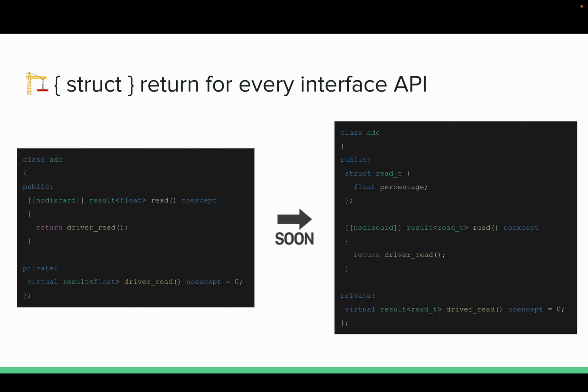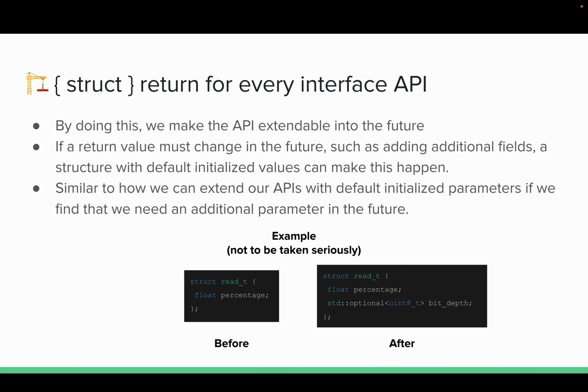Next up, we have struct return for every interface API. So for all the interfaces, we're actually going to move away from what we had before, which is result float or just individual items, to returning back a structure. And you're wondering, well, why would we do that? Well, the whole point of this is to make every single one of the APIs extendable in the future. It is a bit uglier, I understand that.